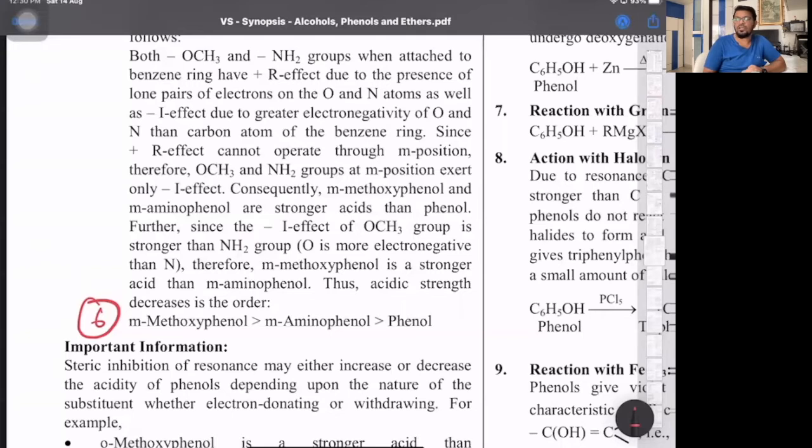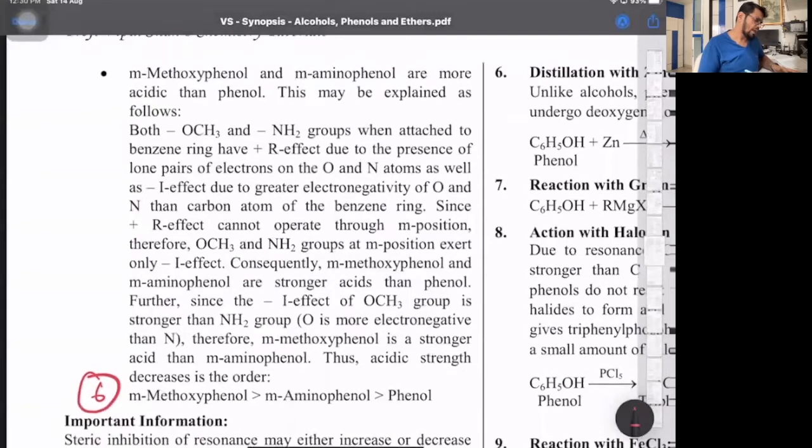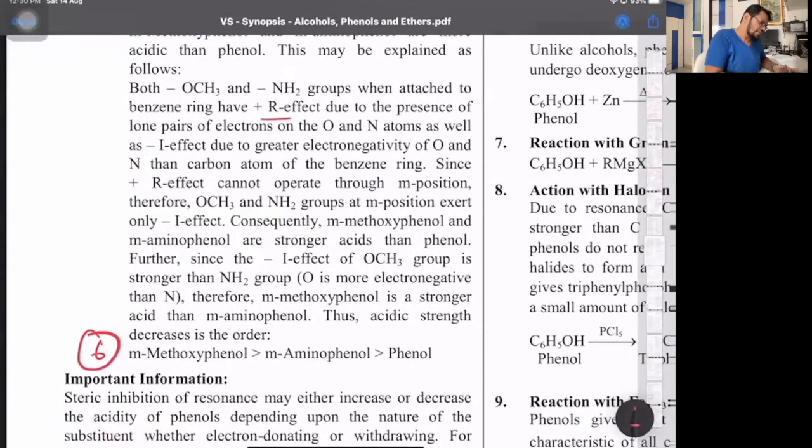Meta-methoxy will be more because methoxy group is a more electron repelling group. That's why. That's the whole explanation part. What is there, what we have. That's because of the plus R effect, the presence of lone pair on oxygen and nitrogen, plus greater electronegativity of oxygen than nitrogen. Since the plus R effect cannot operate at meta, plus R is always at ortho and para. Meta-methoxyphenol and meta-aminophenol are stronger acids than phenol. But because of the minus I effect of methoxy group is stronger, now since the minus I effect of methoxy is stronger than amino, oxygen being more electronegative, meta-methoxy is a stronger acid than meta-aminophenol.